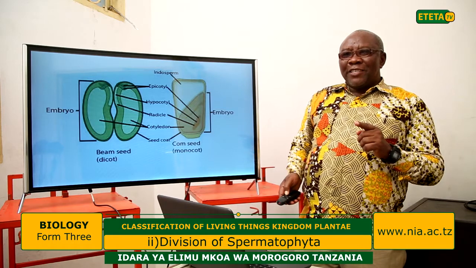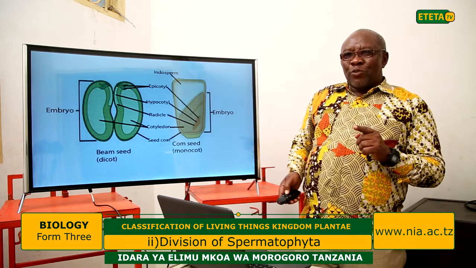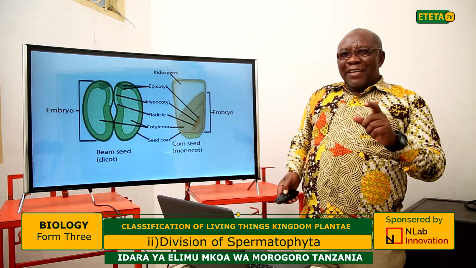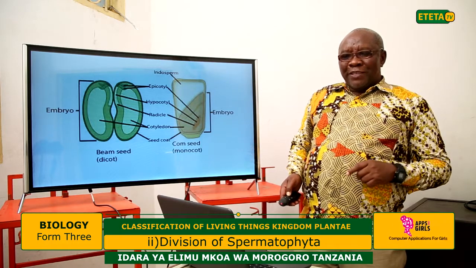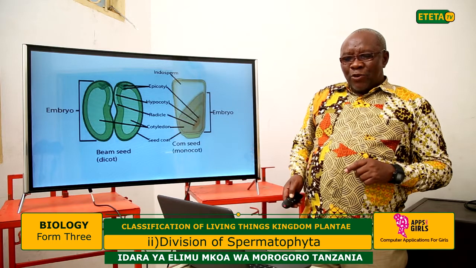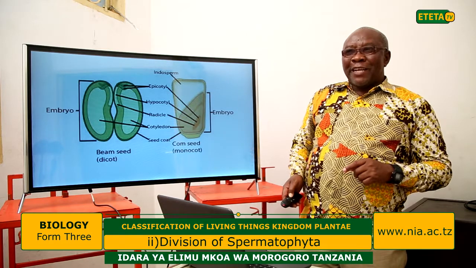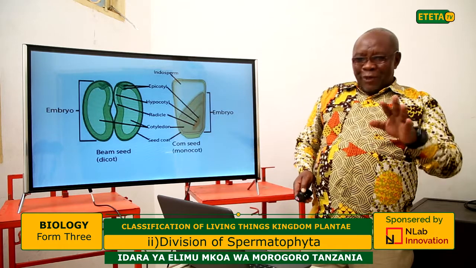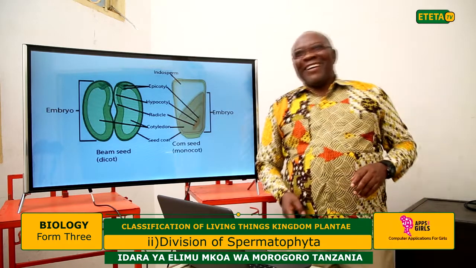Mono means one cotyledon. You can see that this is one cotyledon, meaning it has one cotyledon. We have said that di means two cotyledons. So you can see that this is one cotyledon and this is the second cotyledon, meaning two. That is the dicotyledon. So you have to remember those.